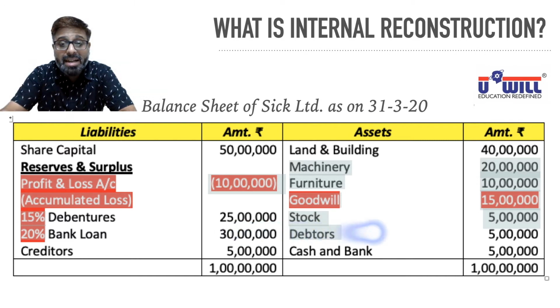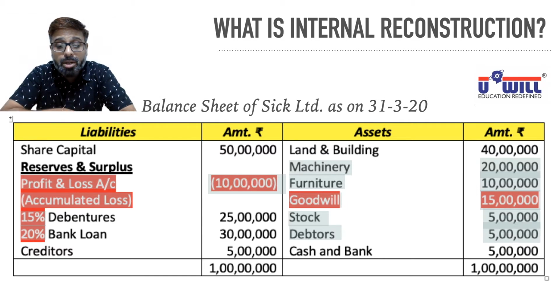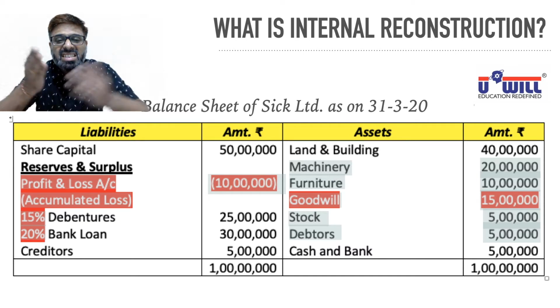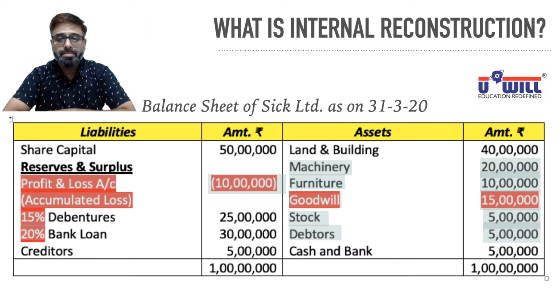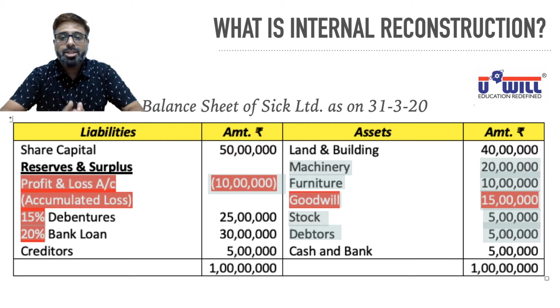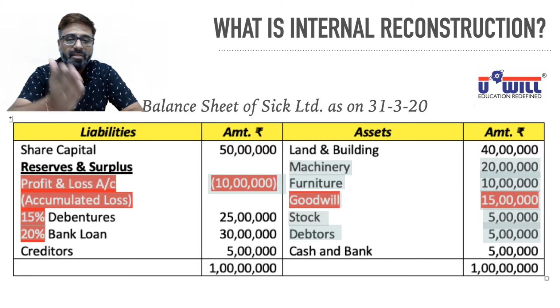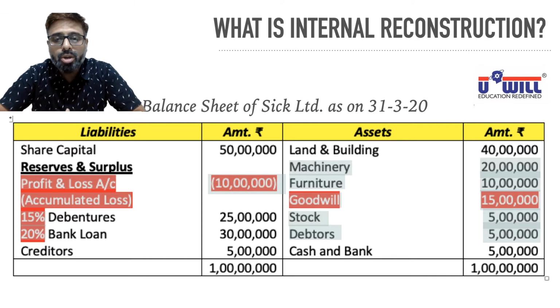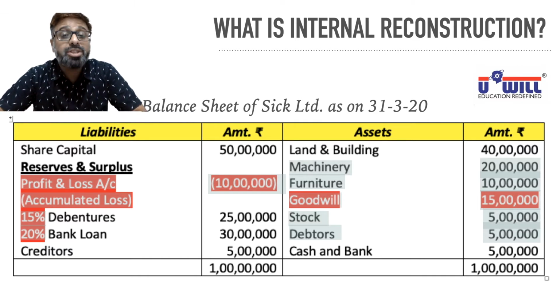Maybe there are a lot of bad debts taking place while the company is incurring loss. Proper BDR, bad debt reserve, is not provided. We must be able to recover only 4 lakhs from debtors, but they are showing it at 5 lakhs. This is an ugly looking balance sheet. With this balance sheet, for many more years, you will just keep on either covering the loss or increasing the loss, because a lot of fraud and manipulation is going on in the company.